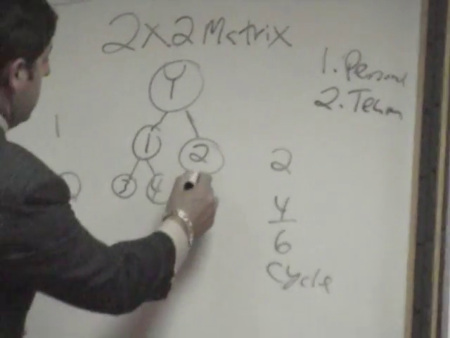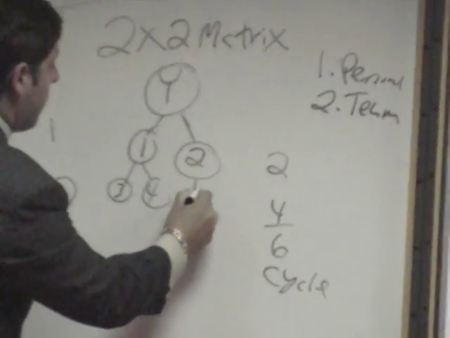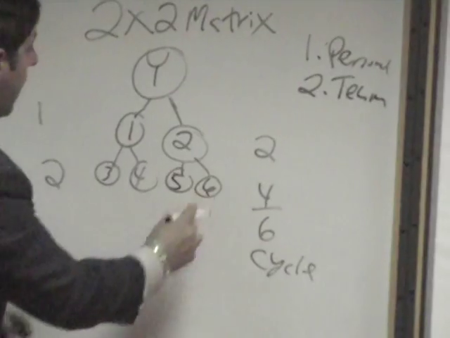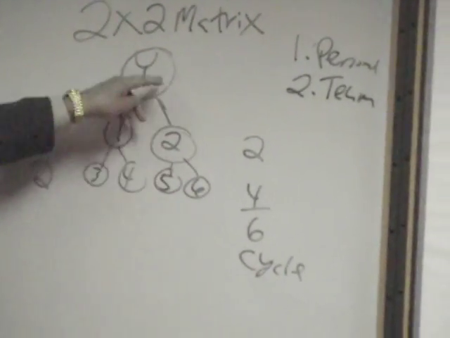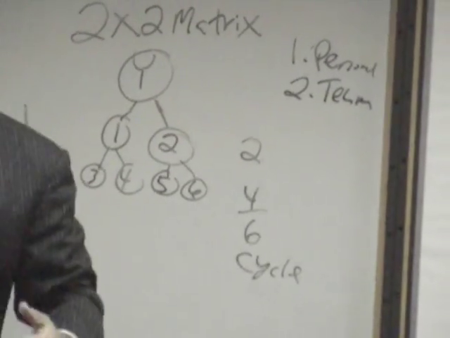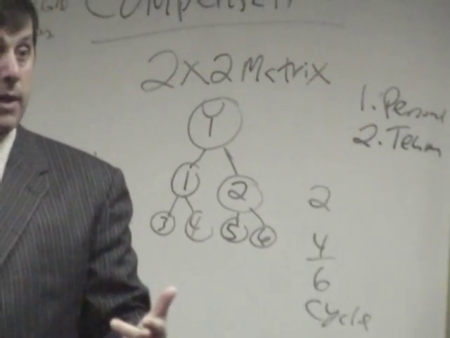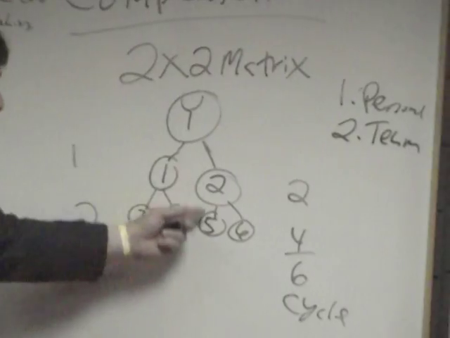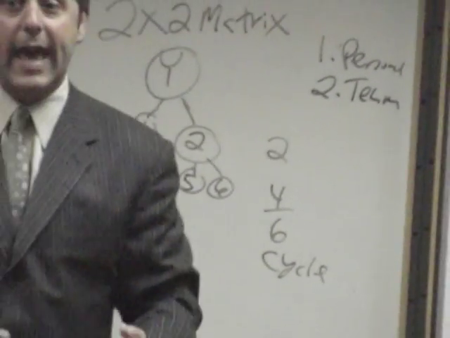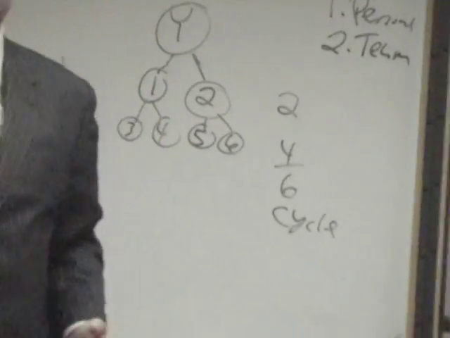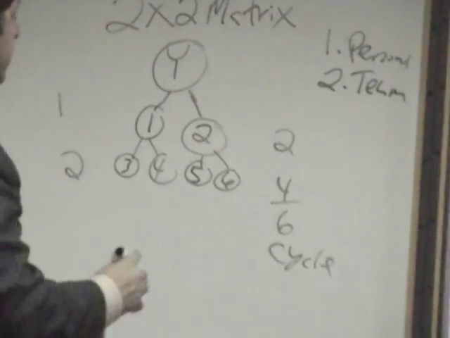Same thing happens here with number 2. We help them get their 2. Those sales count for number 2, but they also count for you as well. So you have team sales. Make sense to everybody? Yes. Now you just complete your matrix again. 2 plus 4 is 6. 6 group sales equals a cycle. Making sense to everybody? Yes. All right, let's go on to the next one.